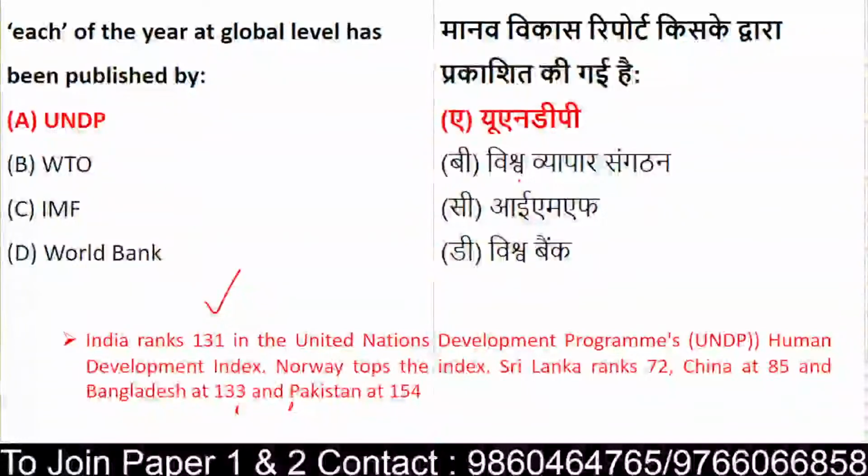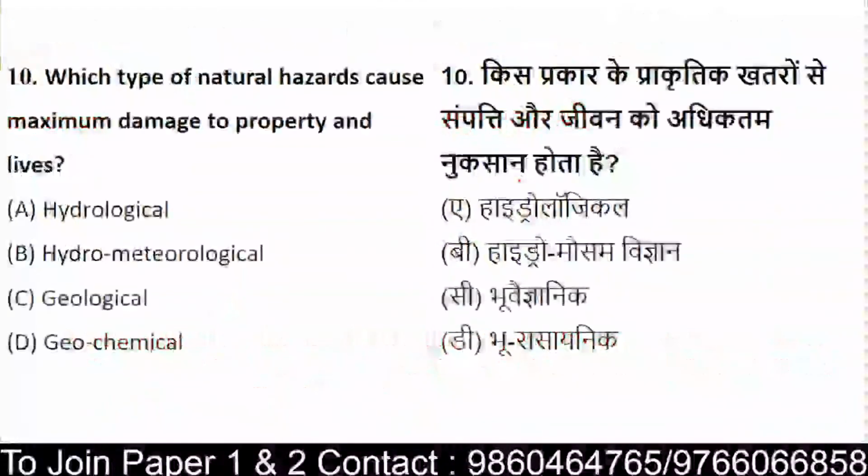Okay, now coming to the next one. Which type of natural hazards cause maximum damage to property? They have given the hazards, and you have to highlight the one which causes maximum damage, whether it is hydrological, hydrometeorological, geological or geochemical.